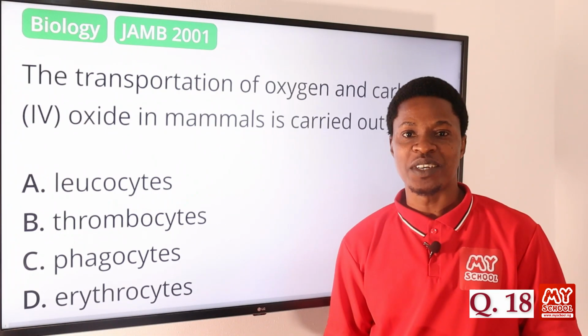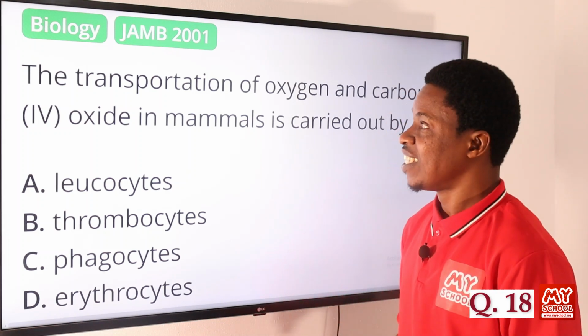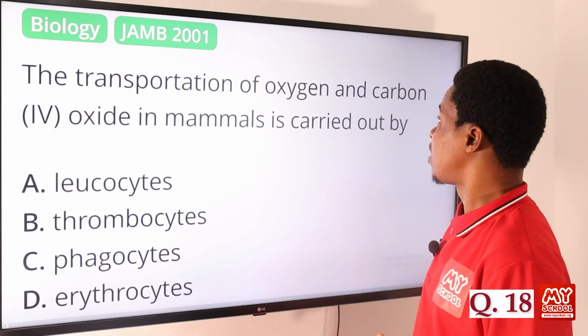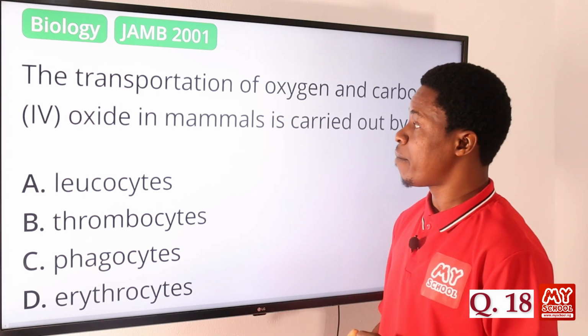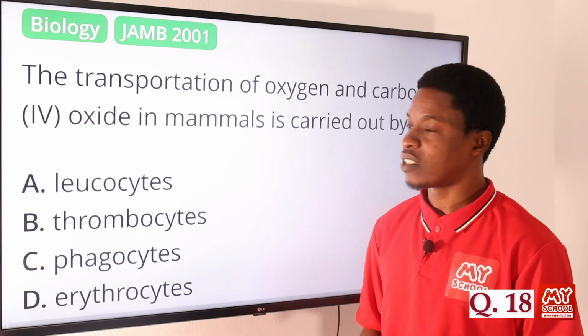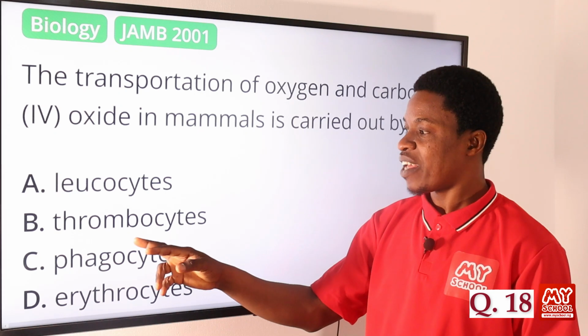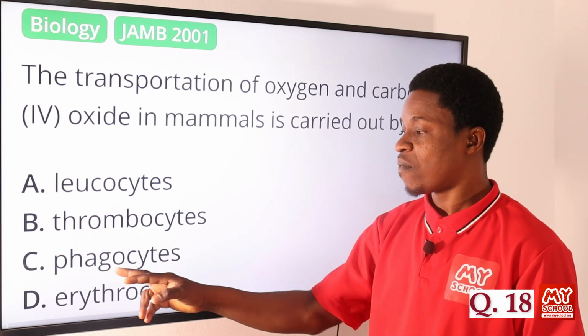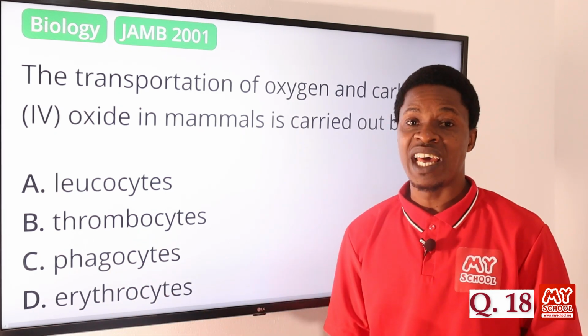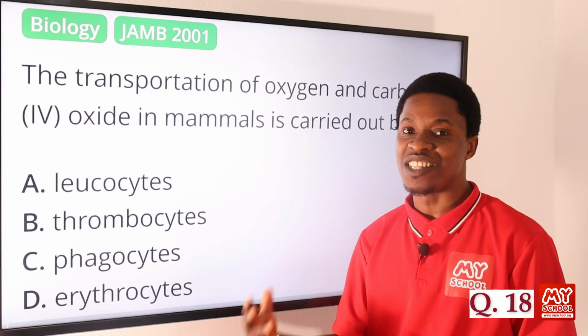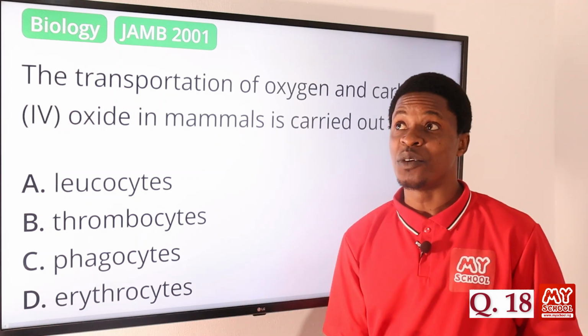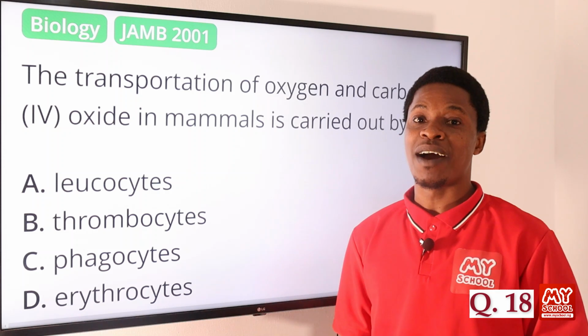Now, let's move on to question number 18. The transportation of oxygen and carbon dioxide in mammals is carried out by what? We have leukocytes, thrombocytes, phagocytes, and then we have the erythrocytes. Of course, these are the other names that the blood cells in humans and animals are called.